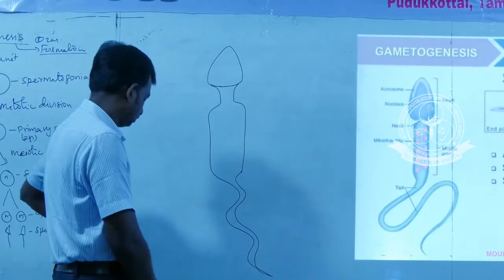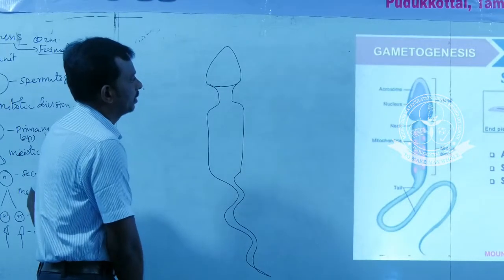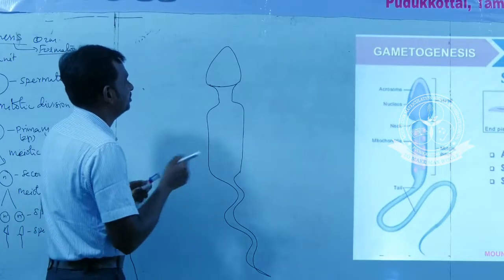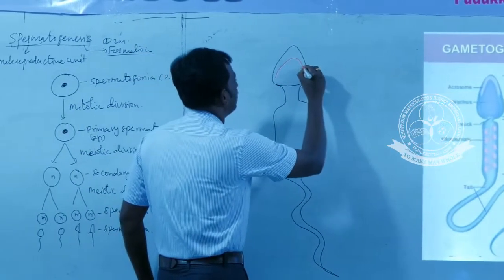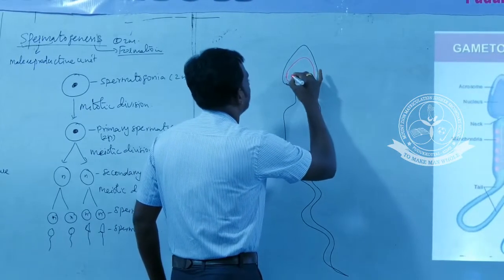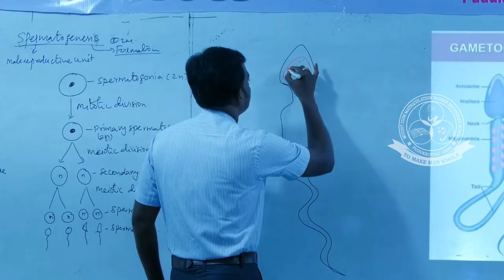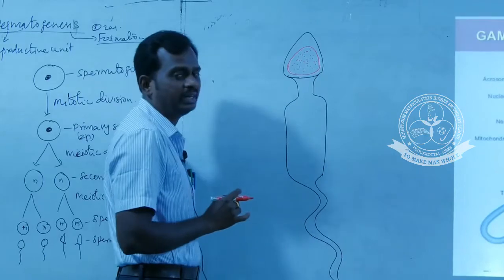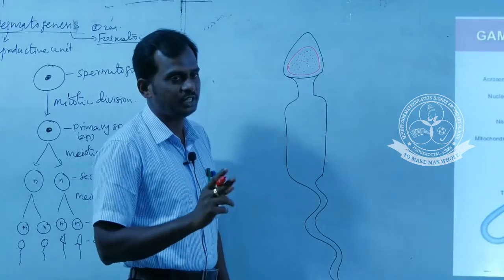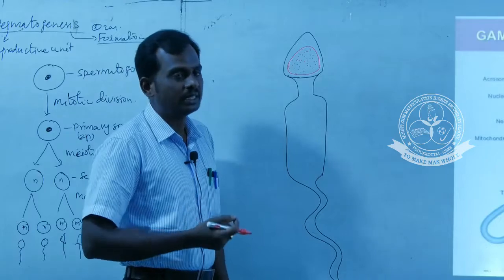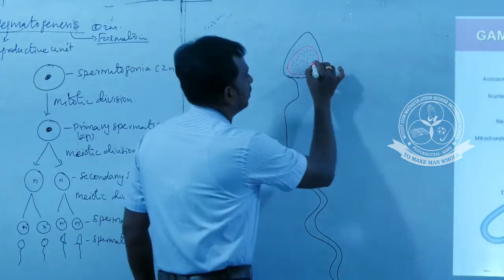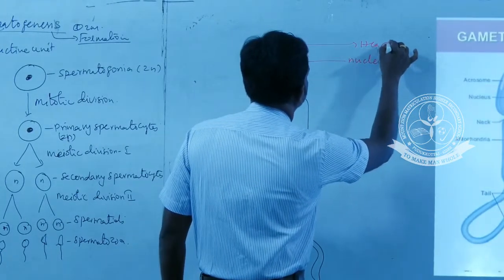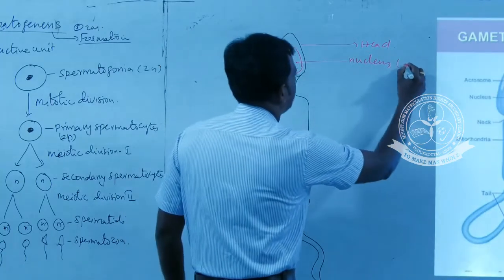In the head region, the predominant oval-shaped nucleus is located. In spermatids, this nucleus is located in the cytoplasm of the cell. There is no head structure in spermatids. So that is the first differentiation between spermatids and spermatozoa. The nucleus contains the genetic material.